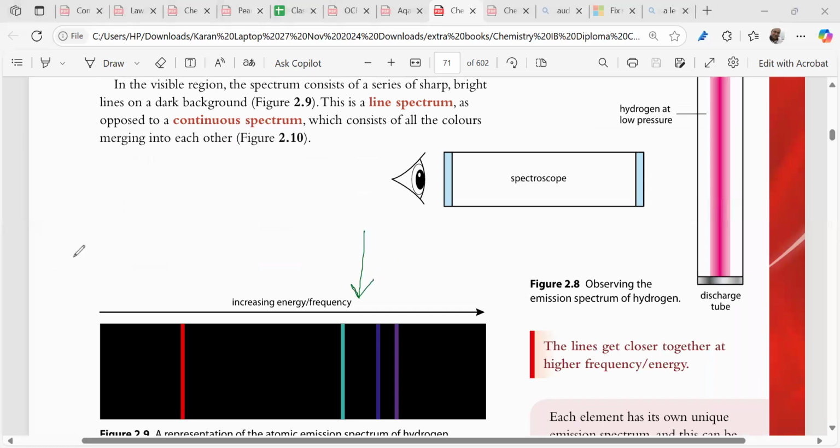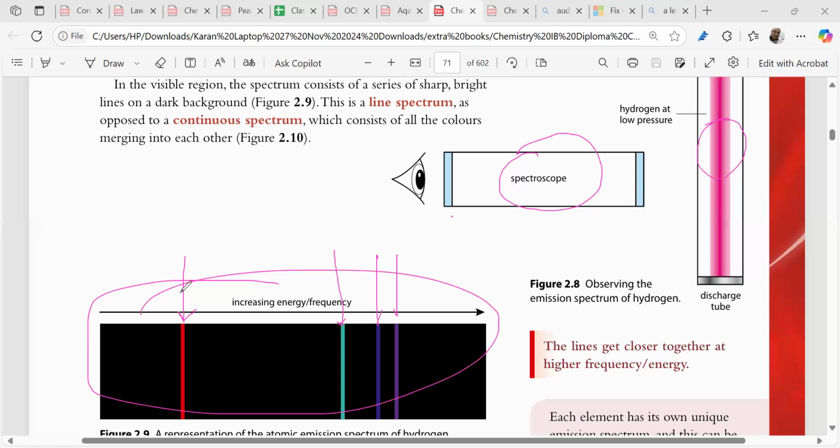Shall I come back again? When we take hydrogen gas at a low pressure at a very high voltage, this gas glows pink. This is called the emission spectrum. When we further see this gas with a particular magnifier, a spectroscope, this pink color is actually seen as a series of fine, sharp lines at a dark background. Understood? This is called a line spectrum.